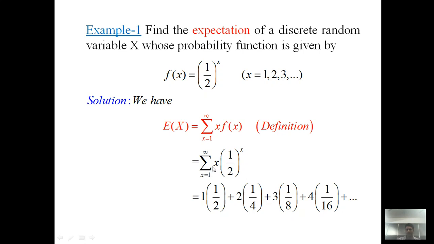When x is 3, plus 3 into 1 by 8. Similarly, the fourth term is 4 into 1 by 16 and so on. So to find the expectation E of X, ultimately we have to find the sum of this infinite series, provided it is convergent.